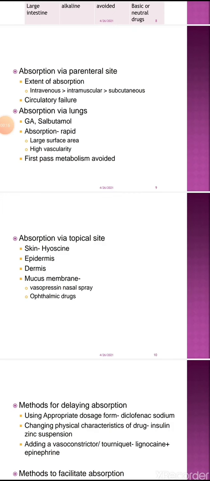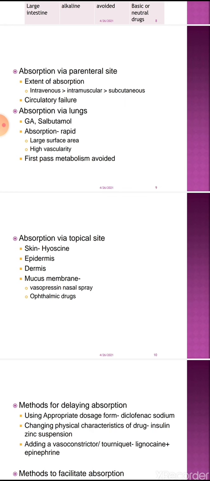A few of the general anesthetic agents like halothane, sevoflurane, isoflurane, and a few of the anti-asthmatic drugs like the bronchodilators salbutamol and terbutaline are given through inhalational route. When given through inhalational route, these drugs are directly delivered in the lungs, and the lung vasculature is directly exposed. Because of the large surface area and the high vascularity of the parenchymal tissues, absorption is rapid and first pass metabolism is avoided.